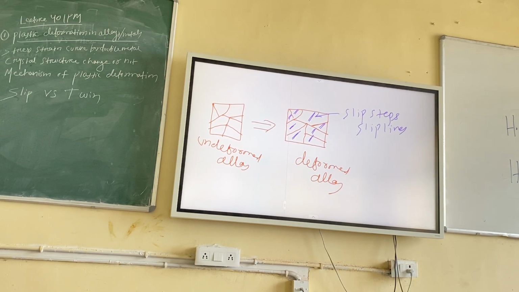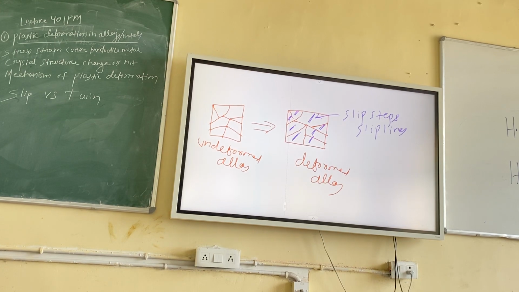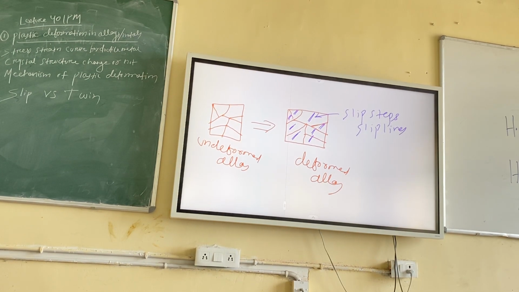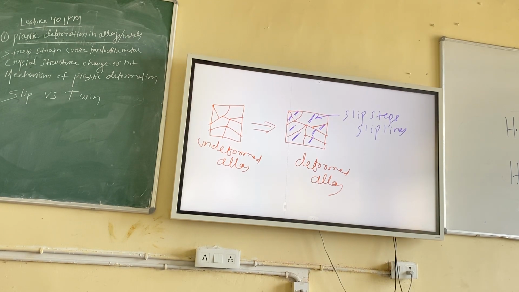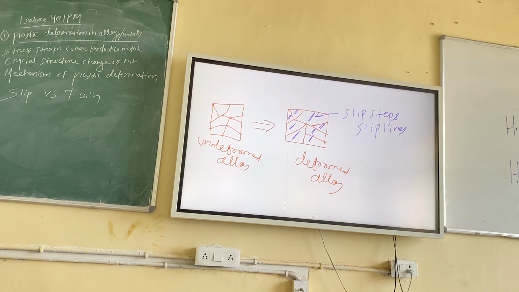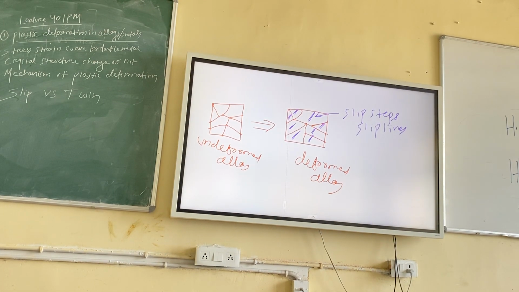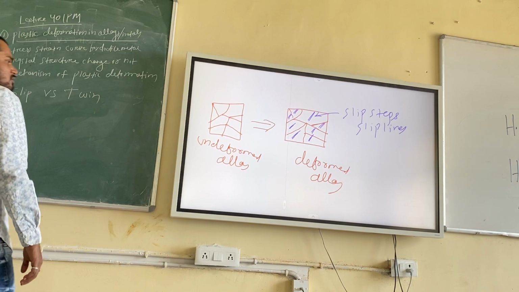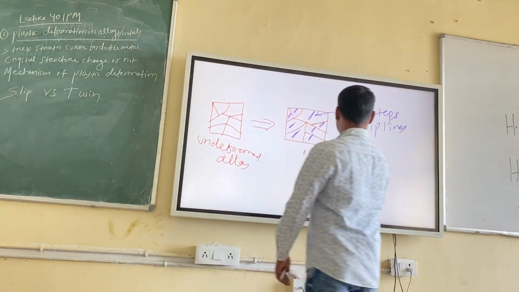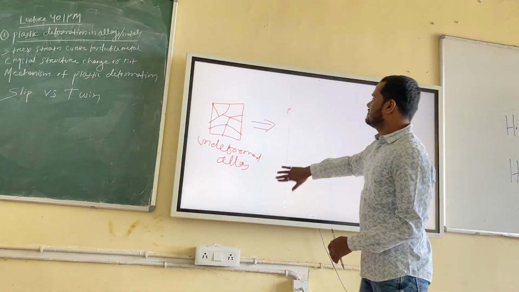Then you can check the structure again. You will get these kinds of lines inside the grains, right? Getting those lines means slip is happening there. That's why you are getting some steps. You get those lines because deformation is happening along that plane and direction only. You can do that also if you want. You can ask ma'am, I don't think so. If ma'am allows, you can check the slip lines.